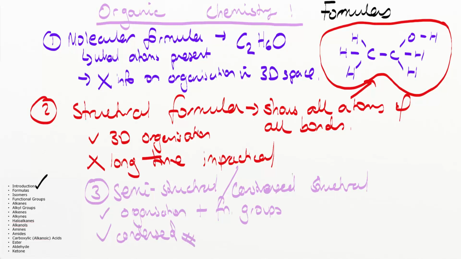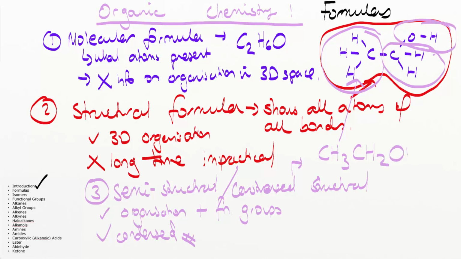And what does the semi-structural formula look like for this particular molecule? Here, it's 3 hydrogens bonded to a carbon, so I'll write CH3 to represent this section. Then I write CH2 to represent this section, and then an OH to represent this section here. Sometimes you might also see this written as C2H5OH. Both of these would be considered the semi-structural formula.